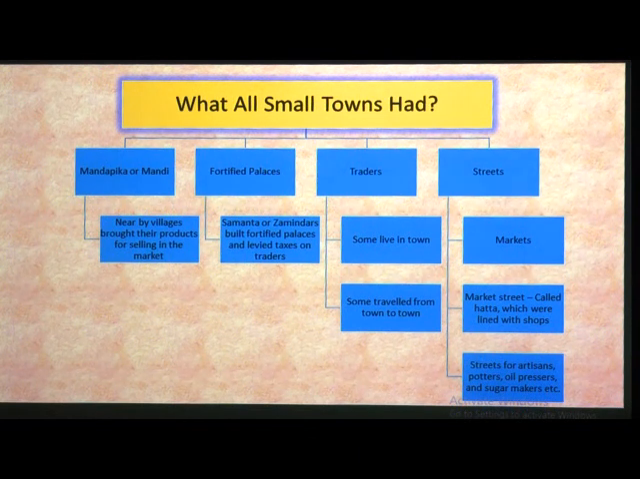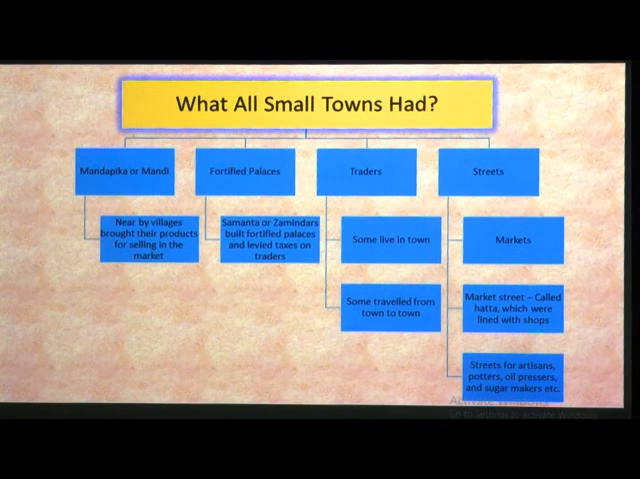Now, what did small towns have? They had Mandapika or Mandi. Mandi is market. Nearby villages brought their products for selling in the market. These towns became marketplaces, as people from small villages brought their products like vegetables, grains or whatever things, and came to this market and sold them.